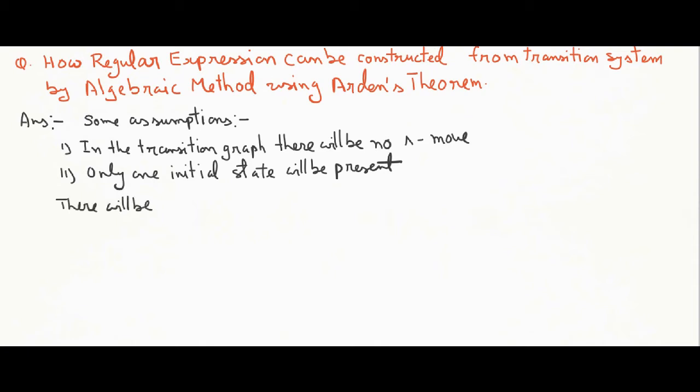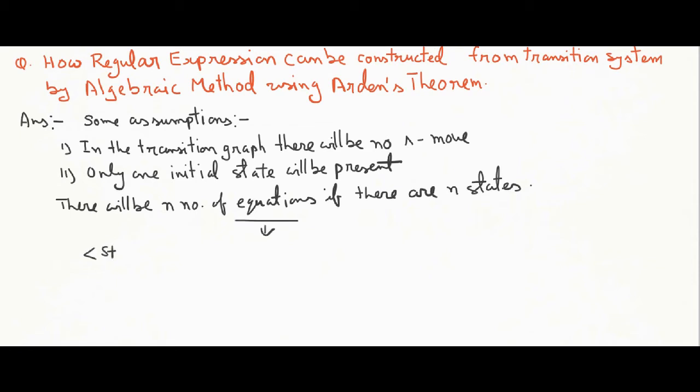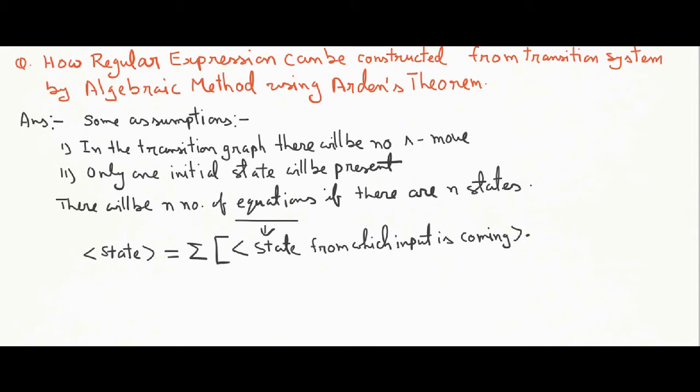Now how are we going to solve the question? Suppose there are n number of states, then there will be n number of equations for n states. How are we going to write the equation? The equation will be written as the state name is equal to the summation of the state from which input is coming, concatenated with that input.